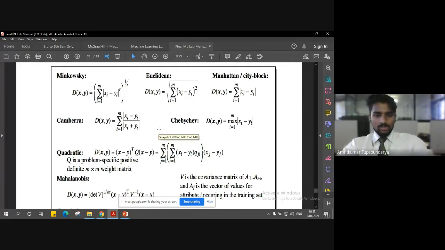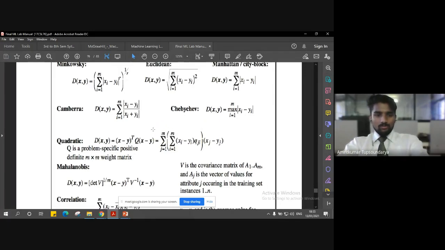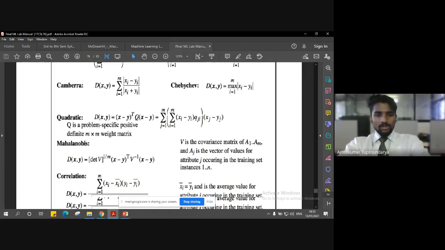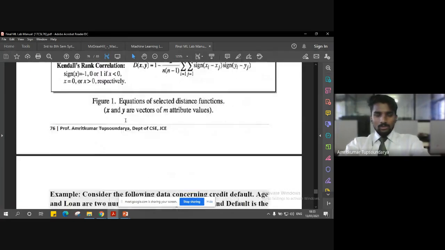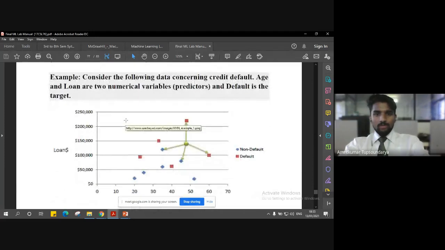This is just a compilation of all the formulas in one diagram so that it is easier for you to remember. I'll make this PDF file available to you so that you can go through and understand it. So let us understand this k nearest neighbor with an example.